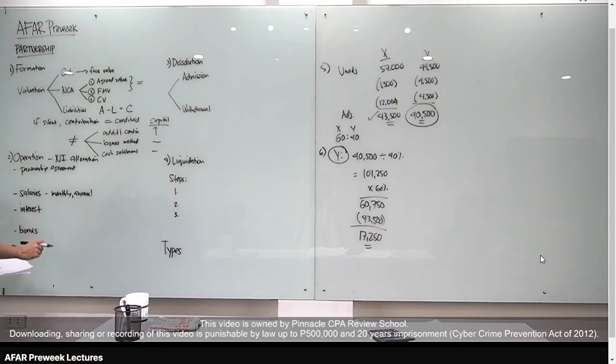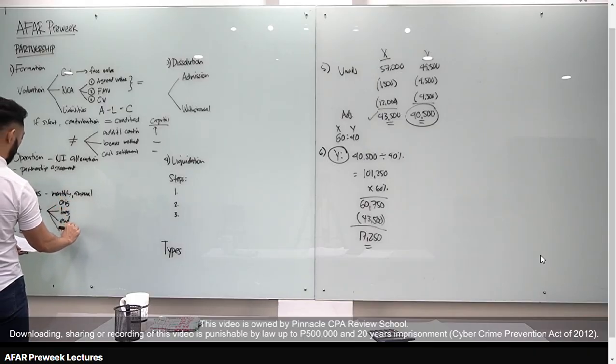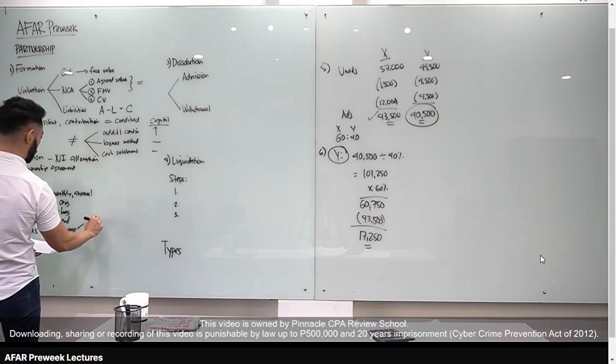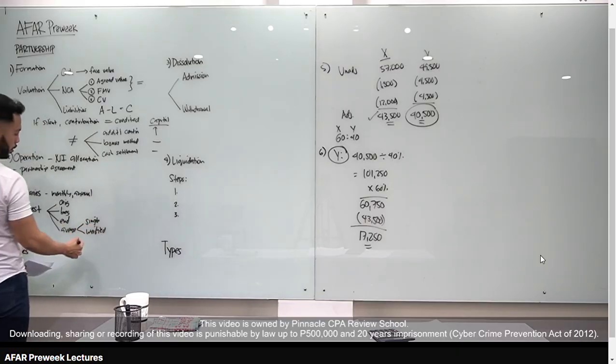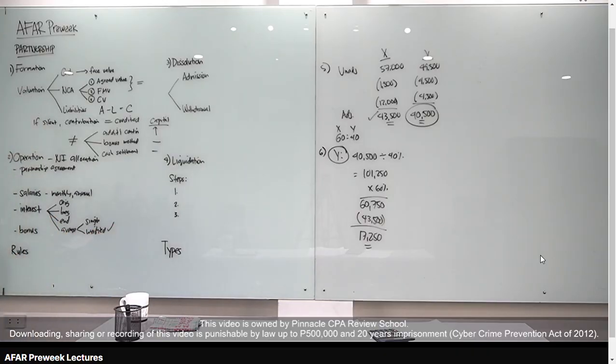For interest naman, class, titignan mo lang kung ano yung basis. Well, maraming pwedeng basis yan. Pwedeng original capital, beginning, ending, average, and then pag average, pwedeng simple average or weighted average. Okay? Pero pag sabi sa problem, average, and then silent, ang gagamitin mo is weighted average. Okay? Ayan, so that's for interest.